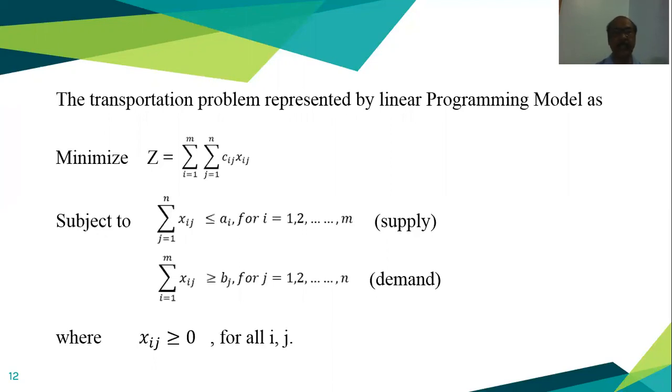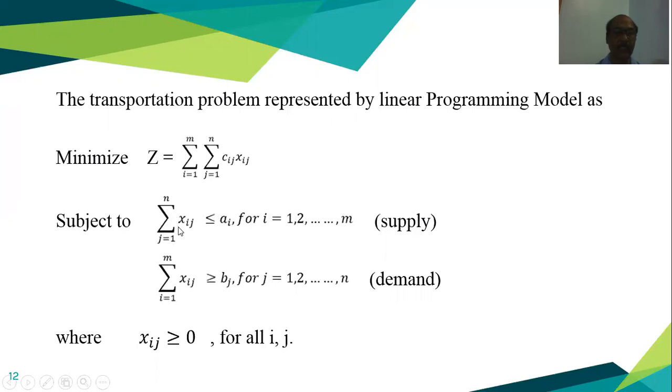We can write Z as the cost function, that is our objective function, which we already discussed. And we have to minimize this Z function. That means this is our objective function, and these two are our constraints.